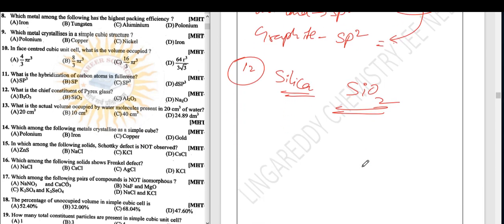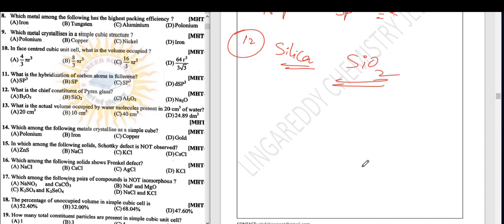Maximum glass is made from silicon. Next to silica there is Al2O3 alumina and B2O3 boron oxide, but maximum is silica.